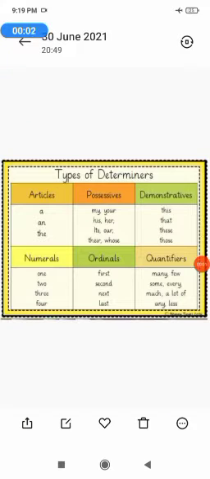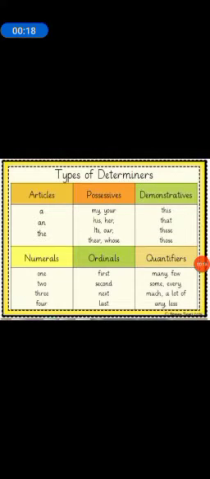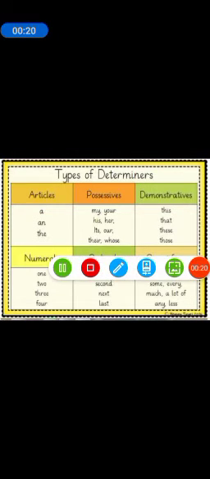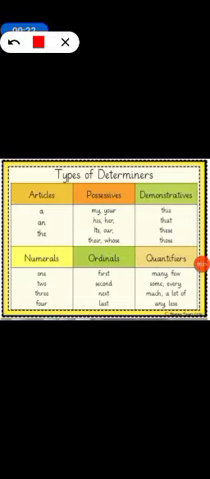Hello everyone. So today we will be speaking about determiners. Determiners are used in front of nouns so that they can specify which particular noun I am talking about. So it is going to specify which particular matter we are going to speak about. So those are the determiners. We have different types of determiners.